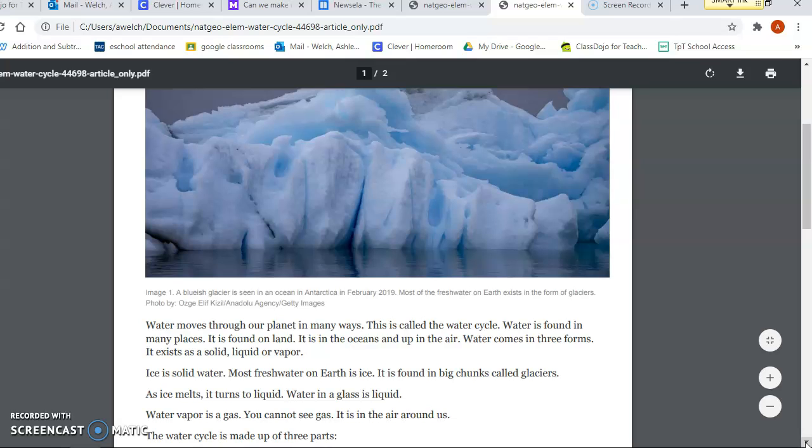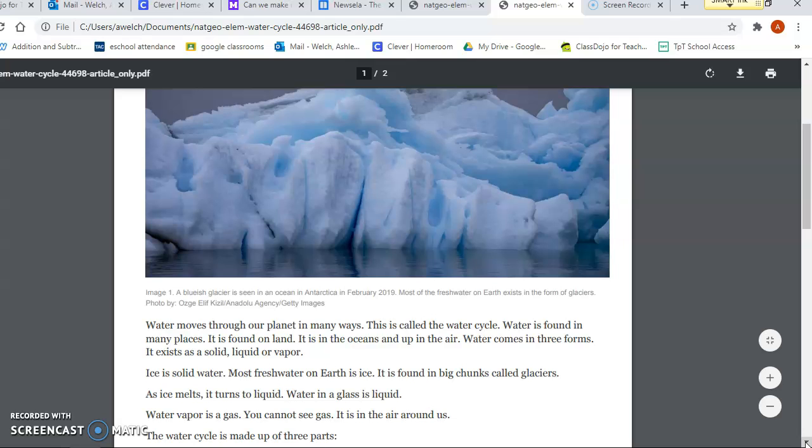Ice is solid water. Most fresh water on Earth is ice. It is found in big chunks called glaciers. As ice melts, it turns to liquid. Water in a glass is liquid. Water vapor is a gas. You cannot see a gas. It is in the air around us.